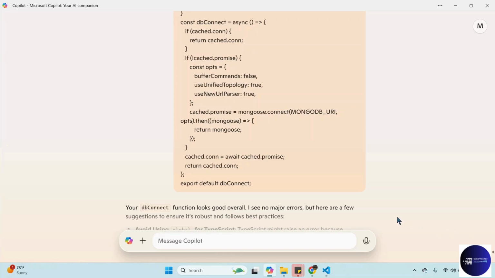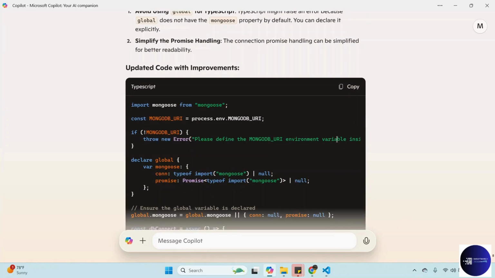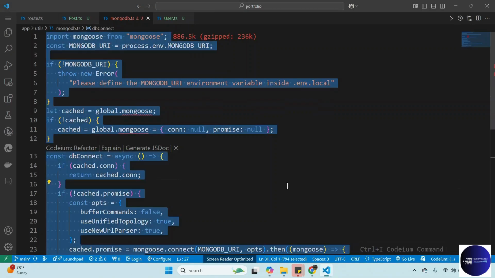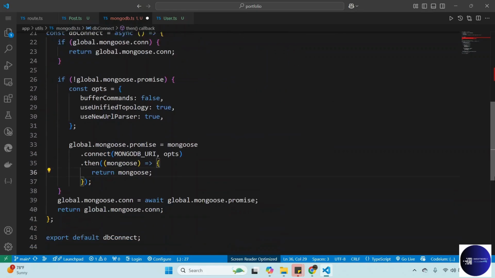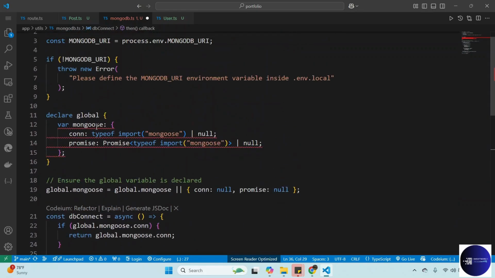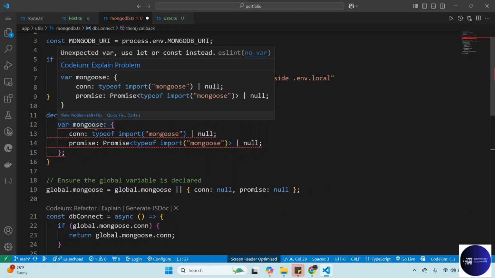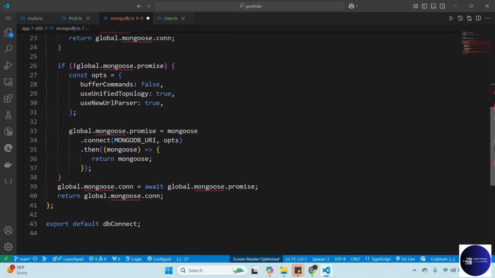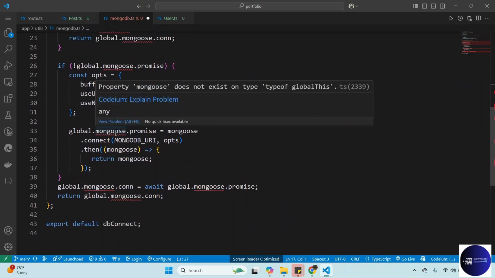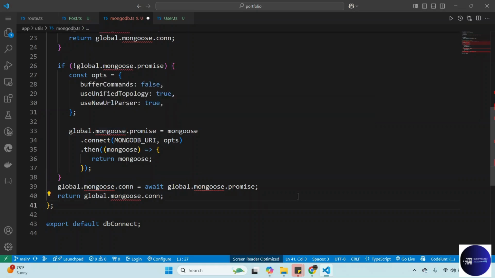All right, let's see. We can copy this one and just replace this one here. That got an error. Looks like we have an error there, a big one. We can use let here. Mongoose, the property does not have an explicit type of mongoose.